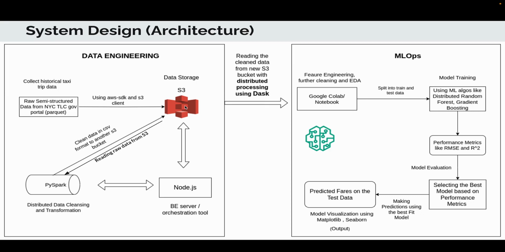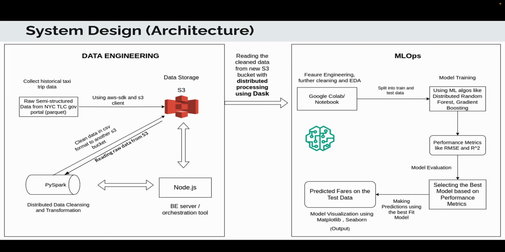Once we have all of the raw data in S3, we have to basically clean the data, and in order to clean the data, we do two types of cleaning. One is we take in the columns or the information that we actually need, which is reasonable for us. And the second is we convert the Parquet format to the CSV format, as CSV has good support for Python libraries and visualization, which we can use for cleaning and analysis. So this is the transformation and the cleaning part that we do.